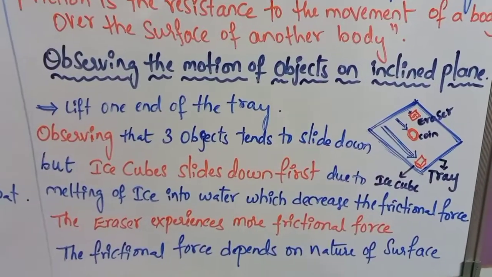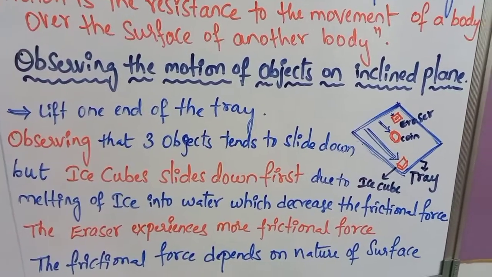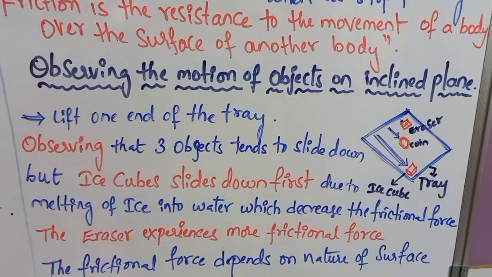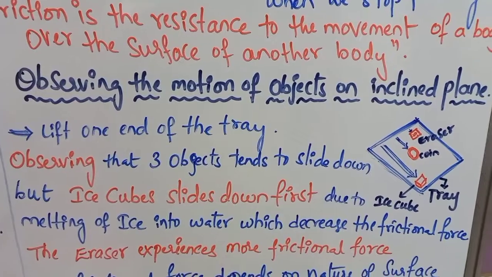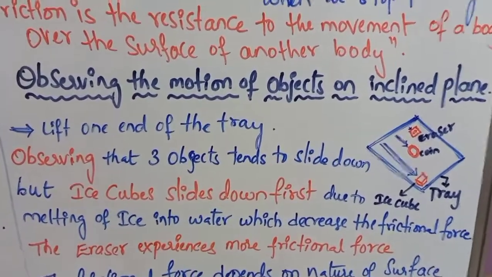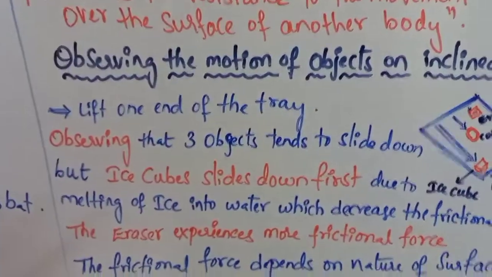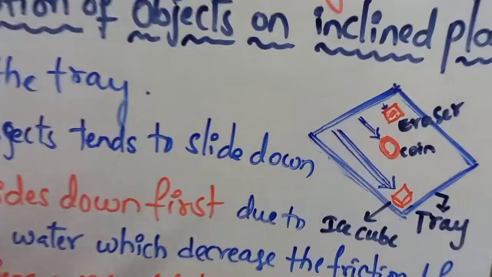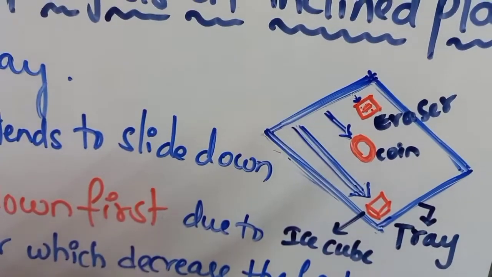And frictional force depends upon the surface of the object. So to understand that one, we will see one activity: observing the motion of objects on an inclined plane. In this activity, we have to take a tray. I have shown you here. We have to take a tray.